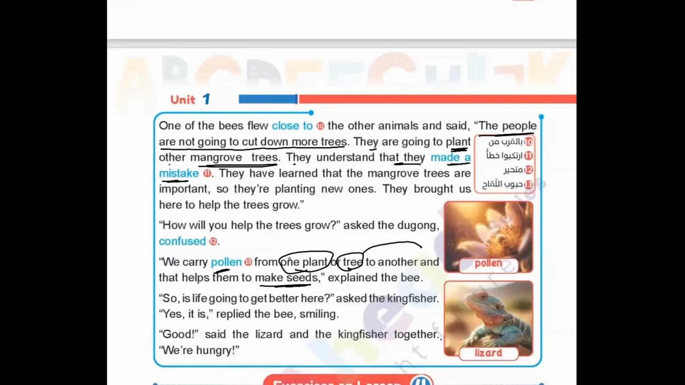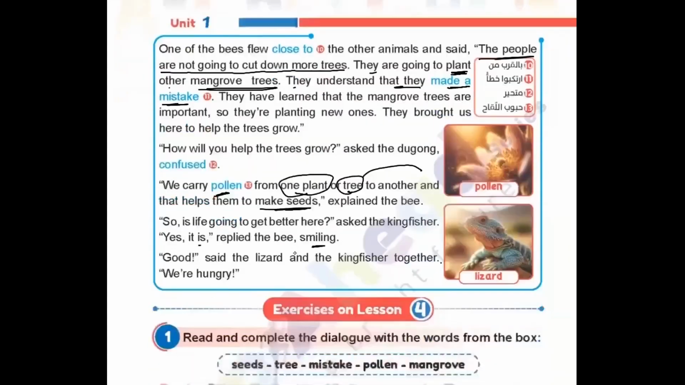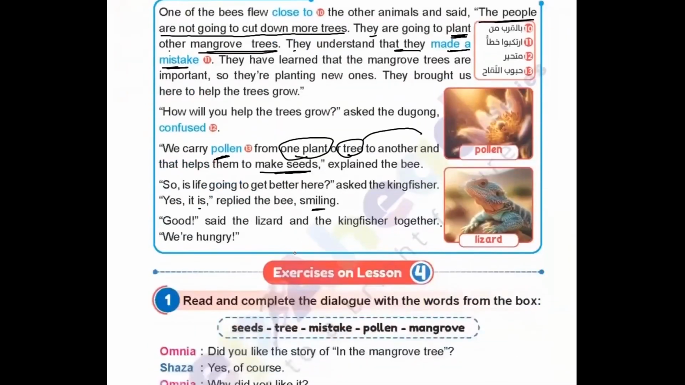"So, is life going to get better here?" asked the kingfisher. "Yes, it is," replied the bee, smiling. She's happy. "Good," said the lizard and the kingfisher together. "We are hungry." Wow, they understand that their food will be more and more. So the problems that happened from the people who cut down the mangrove trees will be solved now. So they can get their food and everything will be okay, and the ecosystem will be working as usual.